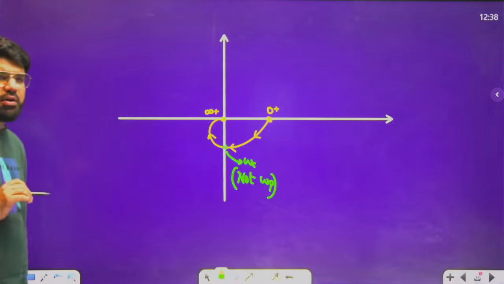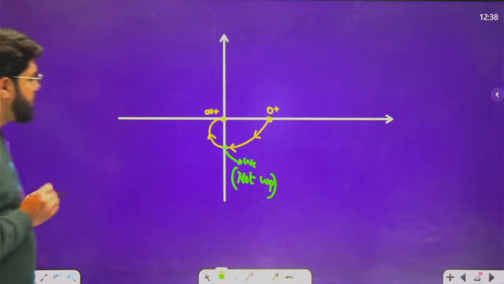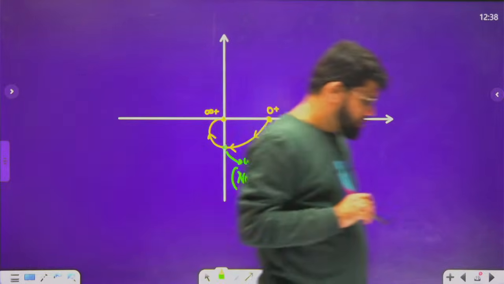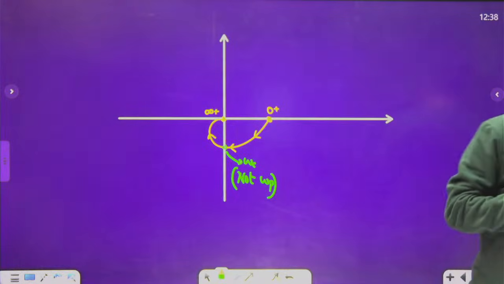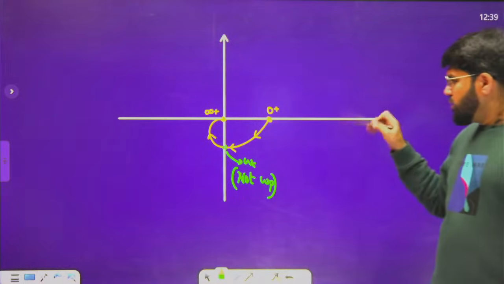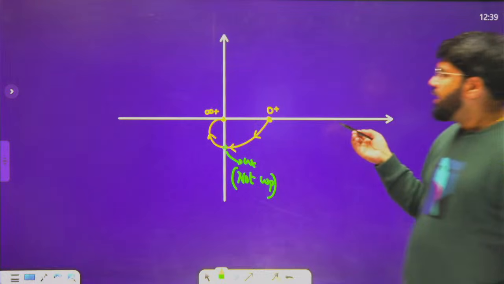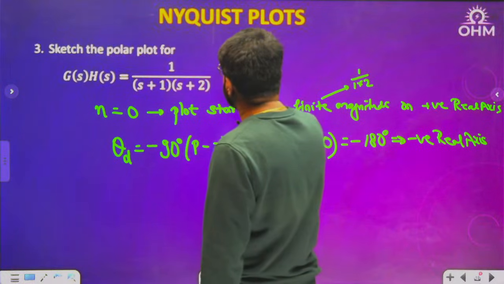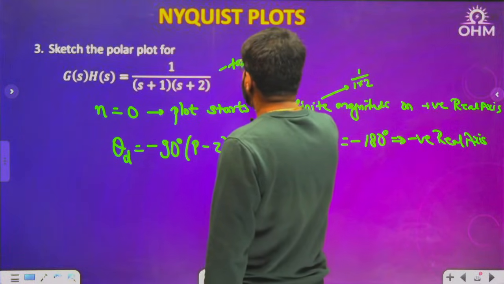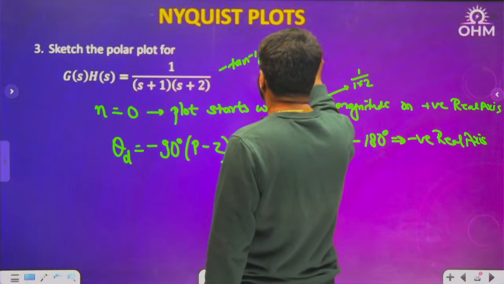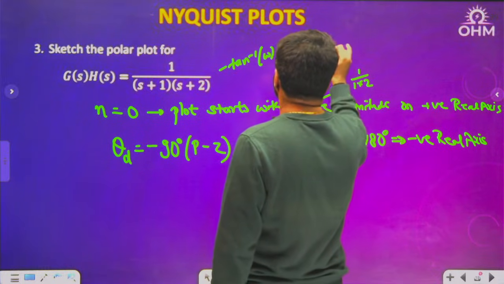Any doubt? Why this shape? Why not any other shape? Let me know. If you want to know only the quadrants, I'll tell you again: if you write down the phase expression, it is minus tan inverse omega by 2. Negative phase.